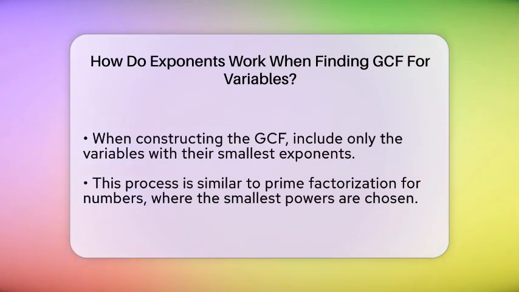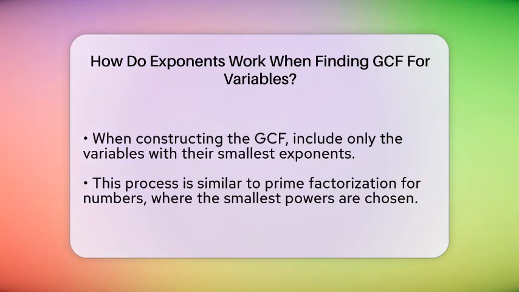Think of it like taking the smallest building blocks from each term to create a common base. This method is similar to finding the GCF of numbers, where you look at prime factors and pick the smallest powers. For variables, exponents are like those prime factors, guiding you to the smallest powers shared by all terms.